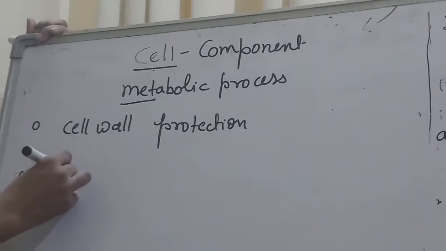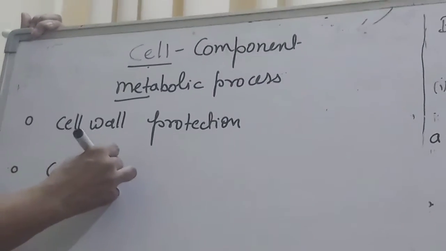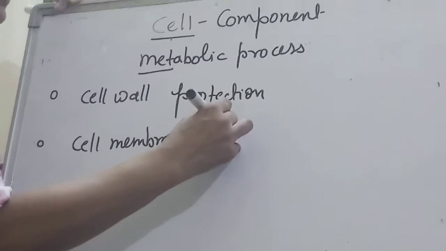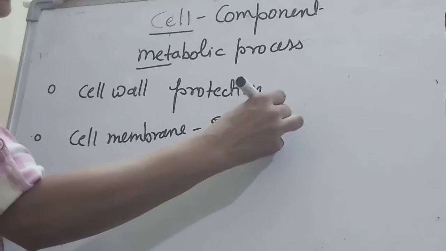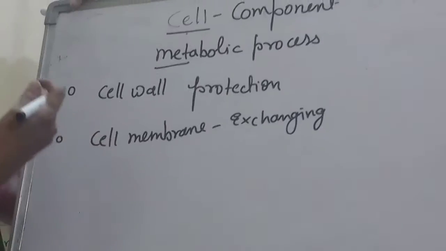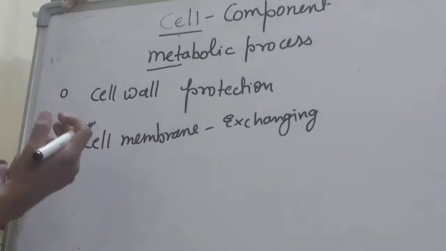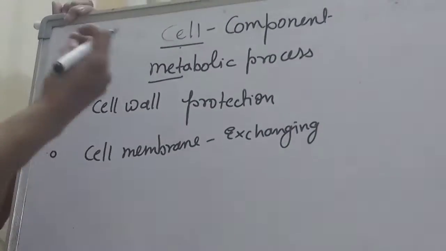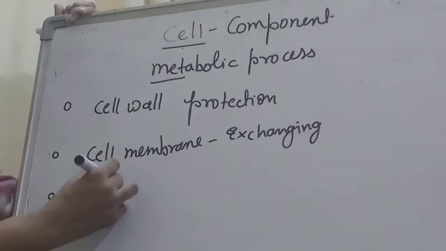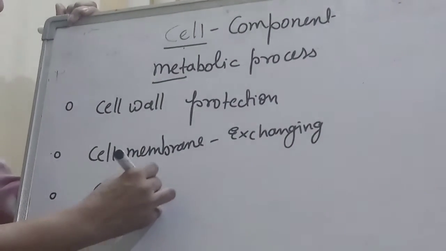They have the cell membrane or plasma membrane, where there is an exchange of material. Whatever food the cell produces, they have to exchange gas and many things, the basic metabolic processes. Another is the cytoplasm.